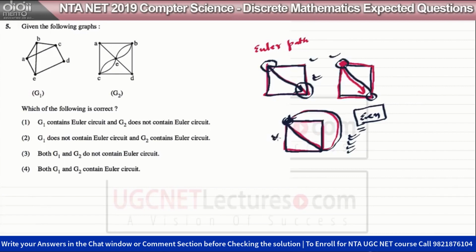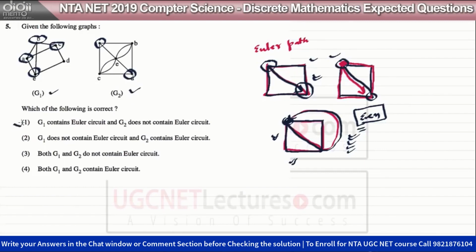And here in this graph, the degree of every vertex is even, therefore an Euler circuit exists here. In both the graphs here, the degree of this vertex is odd, this vertex is odd, this vertex is odd, and this vertex is odd. Therefore this graph does not have an Euler circuit. Here the degree of these two vertices are odd, therefore this graph does not have an Euler circuit. Hence both G1 and G2 do not have any Euler circuit.